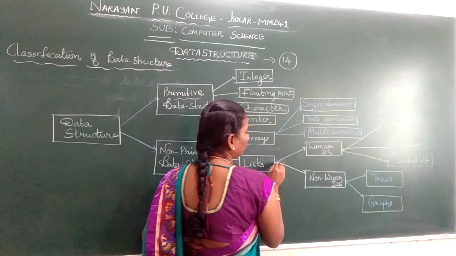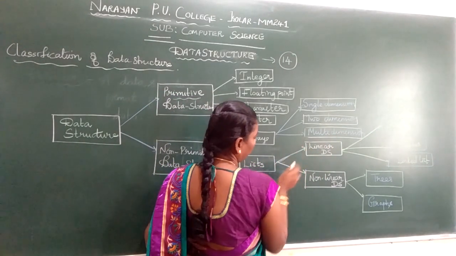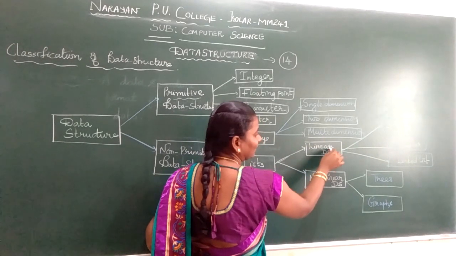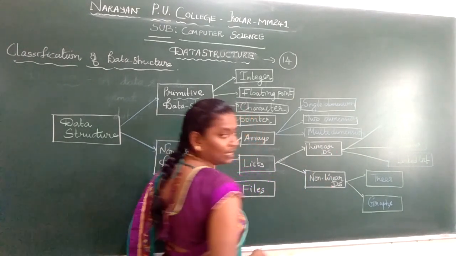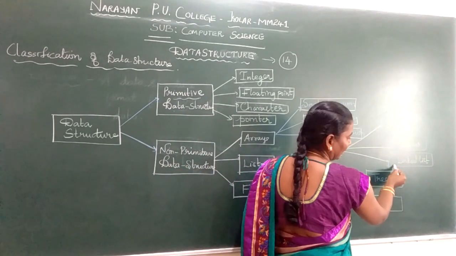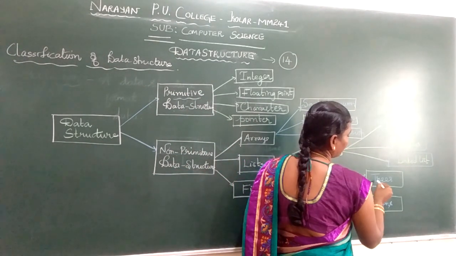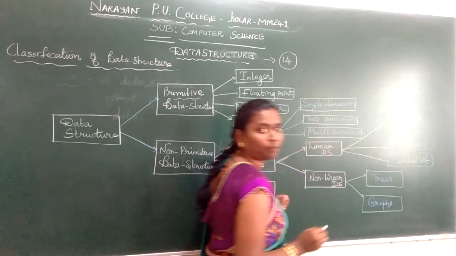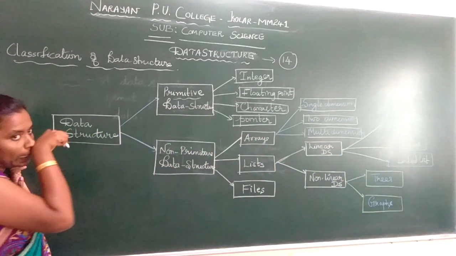Then in the list we have two categories: linear data structure and non-linear data structure. In linear we have stacks, queues and linked lists. In non-linear data structure we have trees and graphs. Now we'll see about each of them in detail.